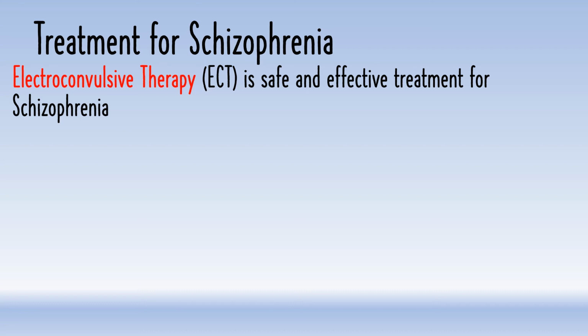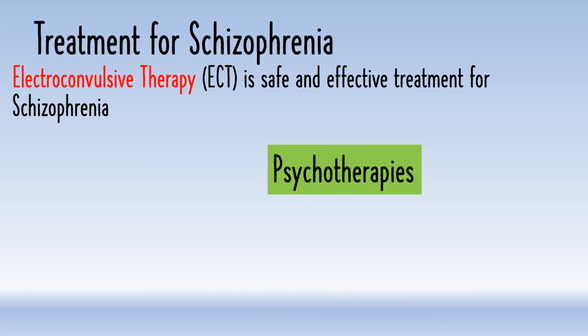Along with that, psychotherapies at the initial stage of schizophrenia are very helpful, and from these psychotherapies, the number one is individual psychotherapy, in which talks are preferred. Usually talks are held between client and therapist, and the topic is usually the problems of past and present, thoughts and feelings of a client, how the client discusses his life, his problems. Usually when he discusses, he gets to know about his own problems, about himself. So it's a very comfortable and easier way to understand a person's psyche and how the problems can be tackled.